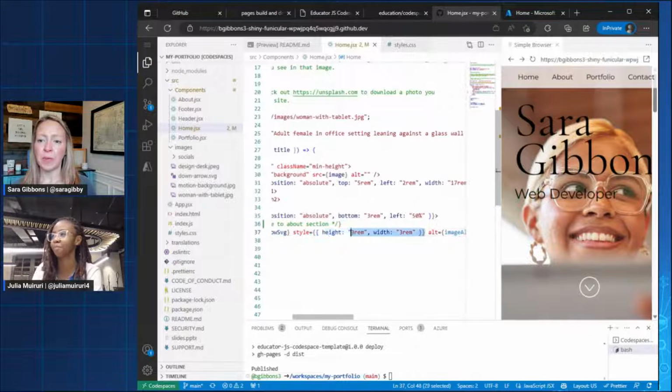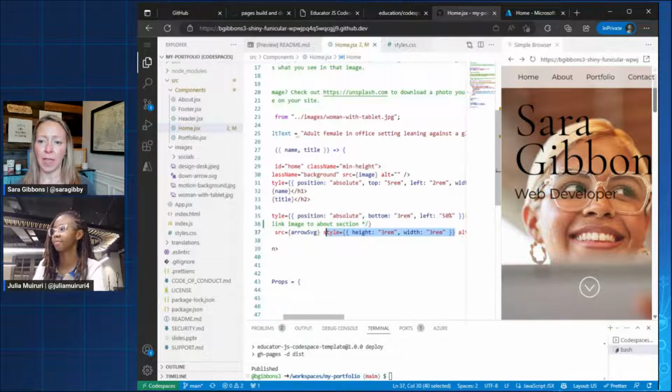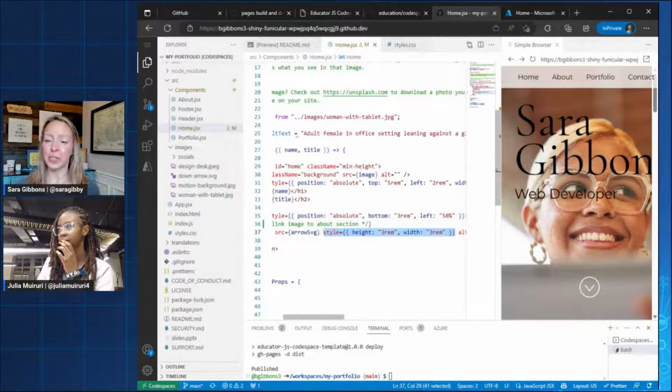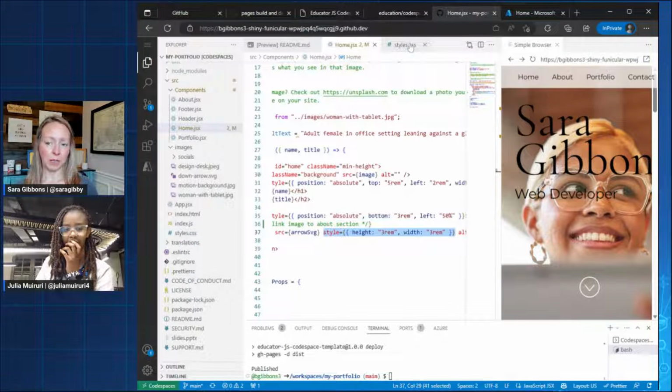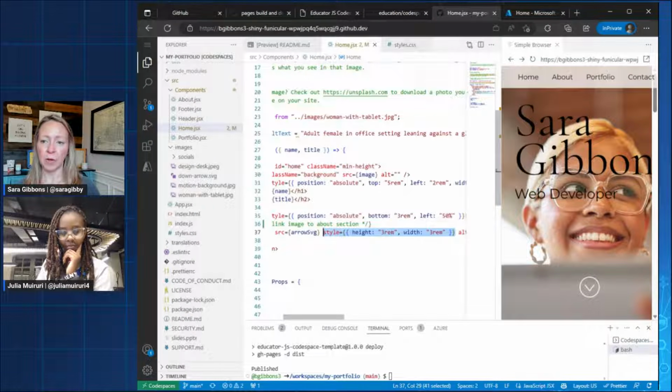Some of the styles are mixed in line and some are in the styles file. I think that's a learning opportunity. As you get familiar, you could play around with whether you want styles in line or in the styles file. For this one right here, it looks like the styles for this arrow are just right here in line.